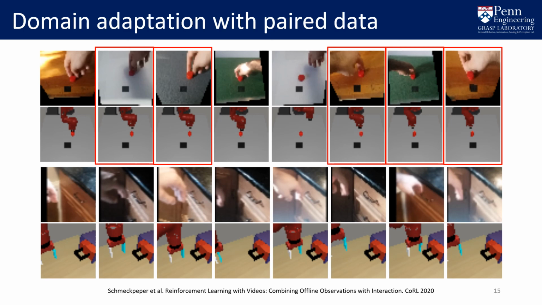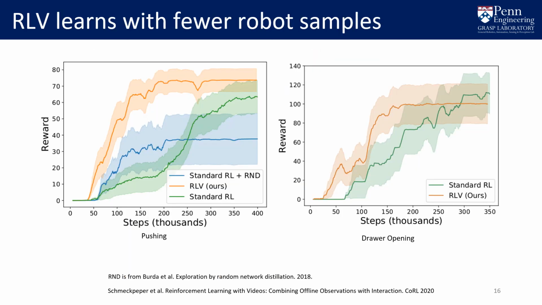Despite these differences causing noticeable differences in the dynamics of the environment at that state, RLV is still able to leverage the human demonstrations. In both of the environments, RLV, shown in orange, demonstrates improved performance over standard RL, which is in green, requiring half as many samples to achieve the same level of performance, due to our ability to exploit the human data. We also show better improvement than RL augmented with RND, an exploration bonus in blue, showing that our approach does more than simply encourage exploration.